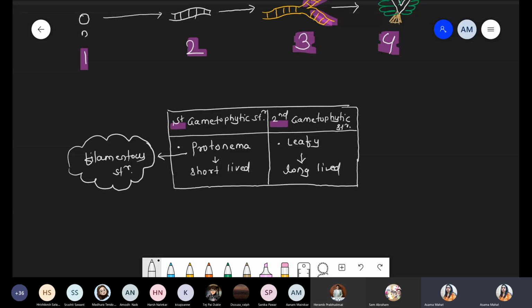Okay, so good luck for your Sunday's exam. Prepare for the cell very well. Read each and every point very carefully. The entire chapter is included, from the cell wall up to the last point, that is the nucleolus.